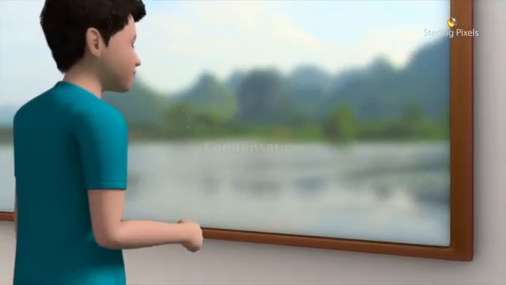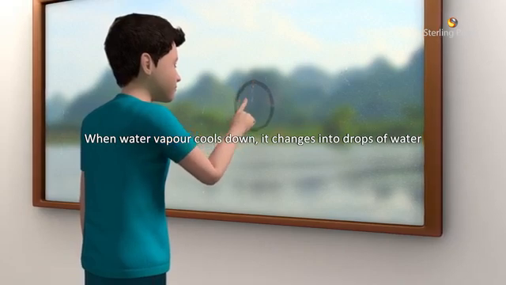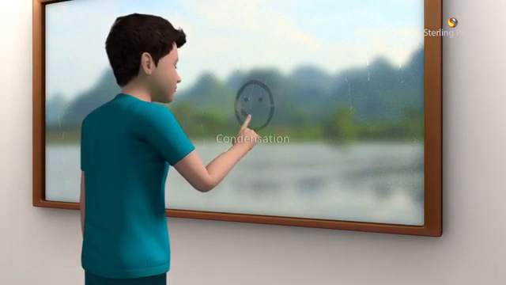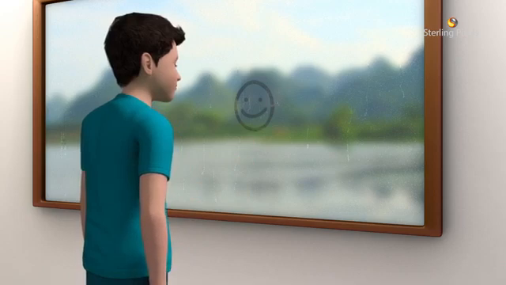Condensation. When water vapor cools down, it changes into drops of water. This process is called condensation. Now let's perform an activity to understand condensation.